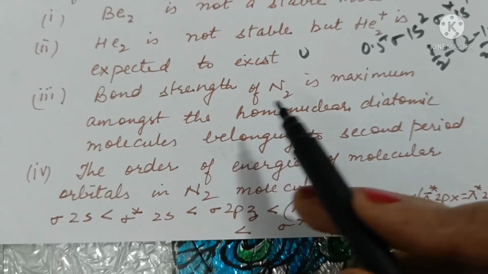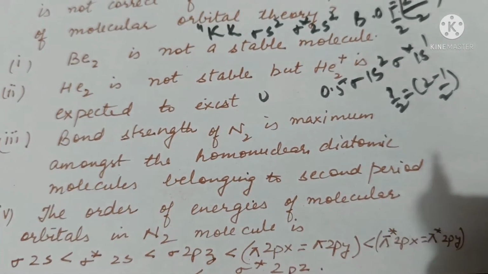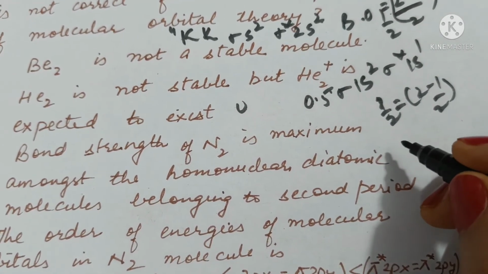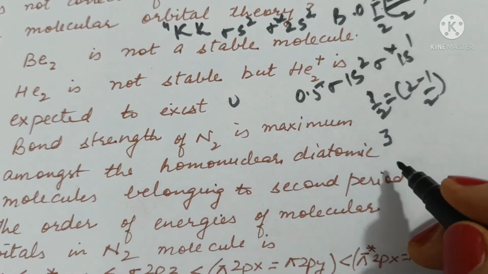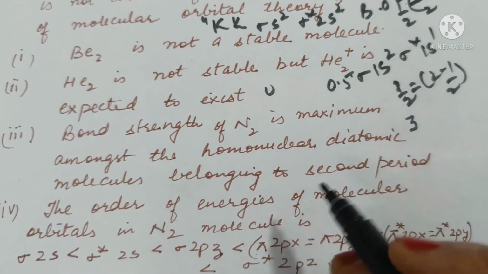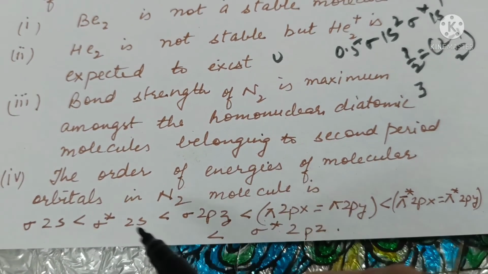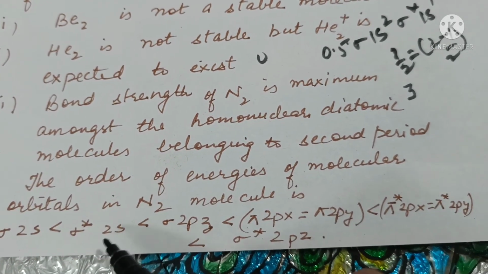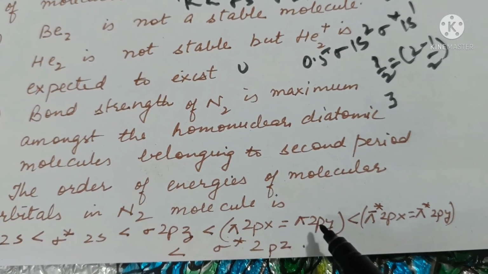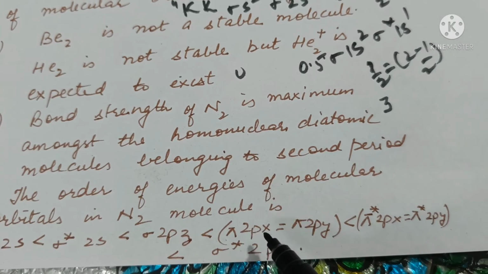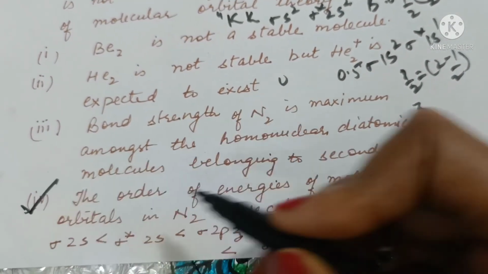0.5 bond order. Bond strength of N2 is maximum amongst homonuclear diatomic molecules belonging to second period. Yes, for N2 the bond order is 3, which is the strongest, whereas for other elements the greatest bond order is 2. So this is also correct. The order of energies of molecular orbitals in N2 molecule is sigma 2s is less than sigma star 2s is less than sigma 2pz. No, pi 2px and pi 2py have lesser energies than sigma 2pz. So this option 4 is not correct.